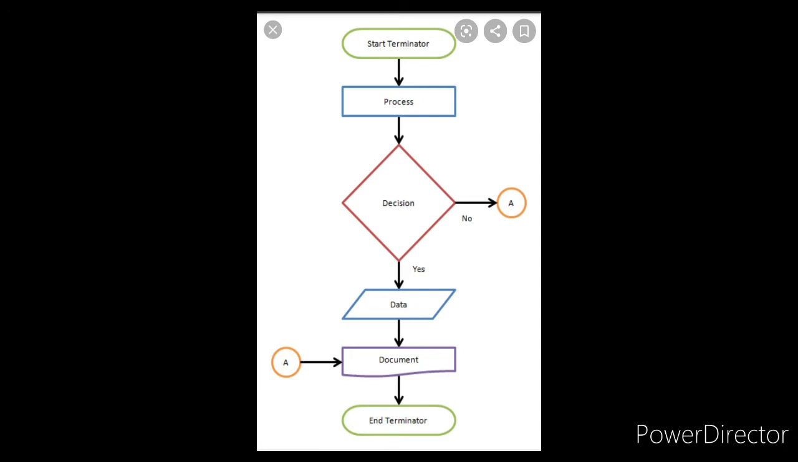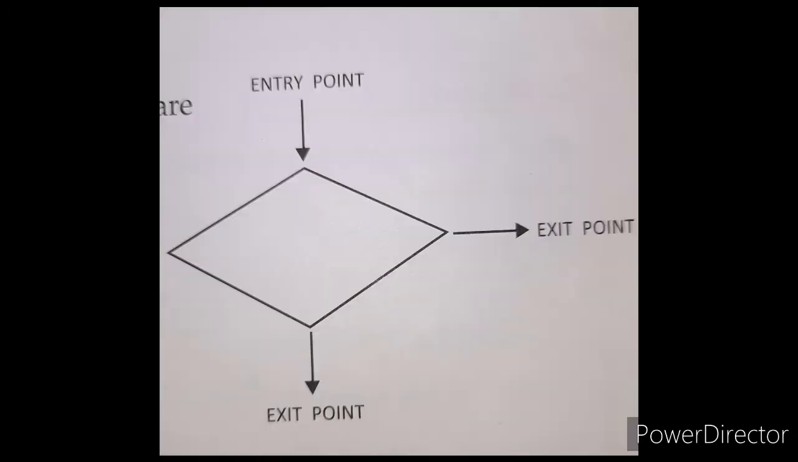Only one flow line should come out from a process symbol. Only one flow line should come out from the process symbol. A decision box has only one entry point but two exit points.